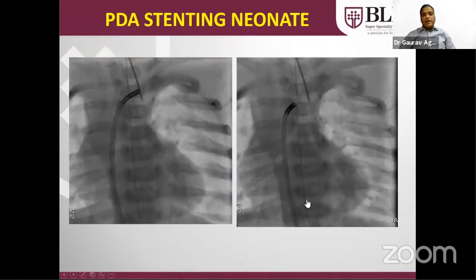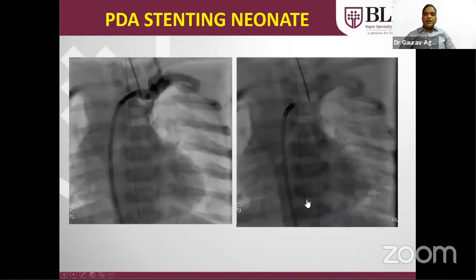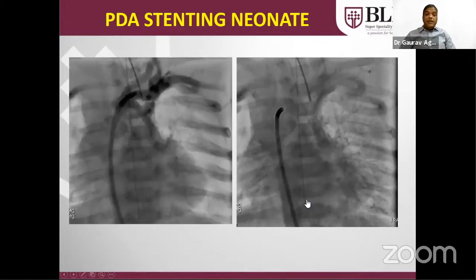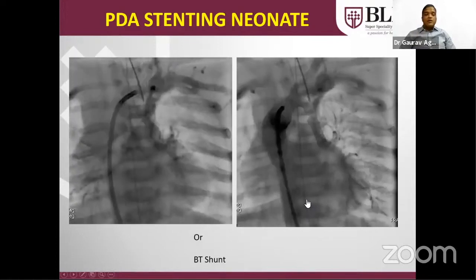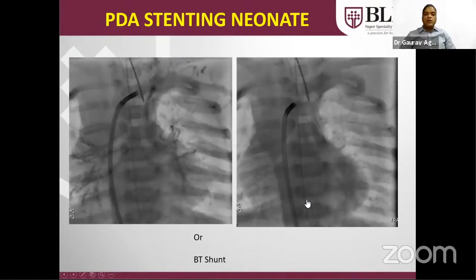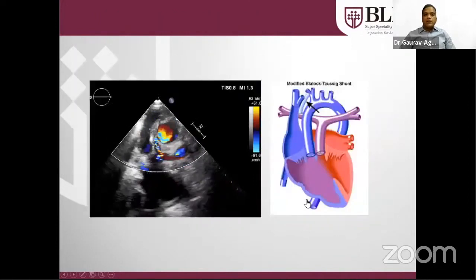And if the PDA is patent, suppose in 2 or 3 days of a newborn, then instead of RVOT stenting, PDA stenting is the best palliative procedure. If these two things are not possible, then we have to send the child for BT shunt. But in the neonatal age group, BT shunt results are not so good. So we have to think about PDA stenting and RVOT stenting, whichever is possible.